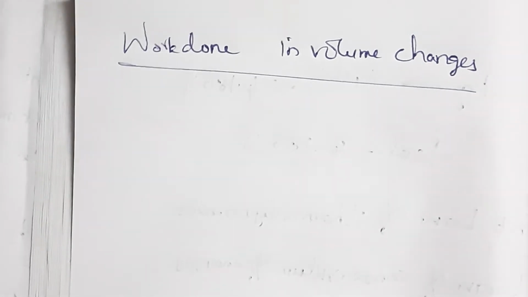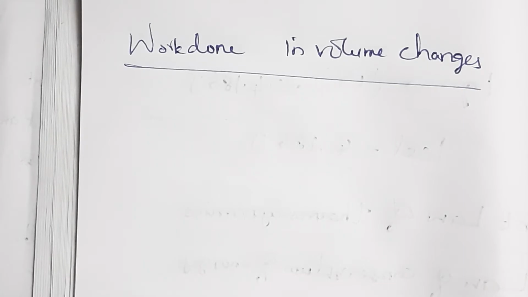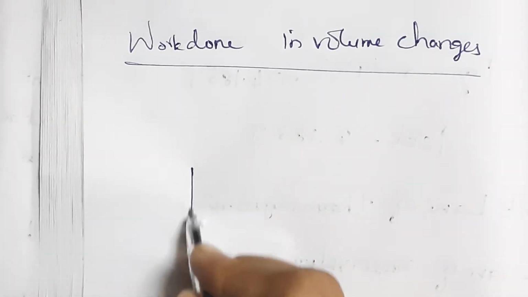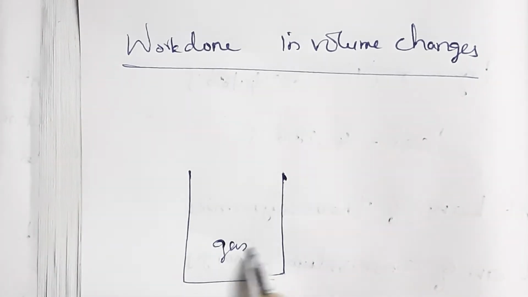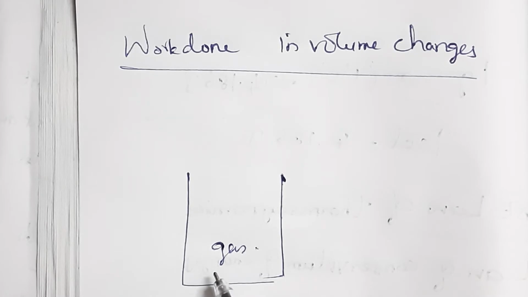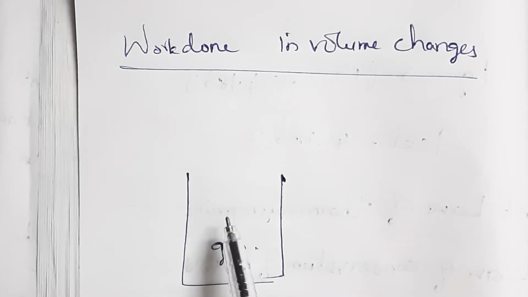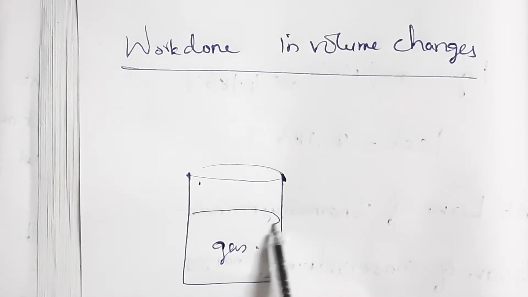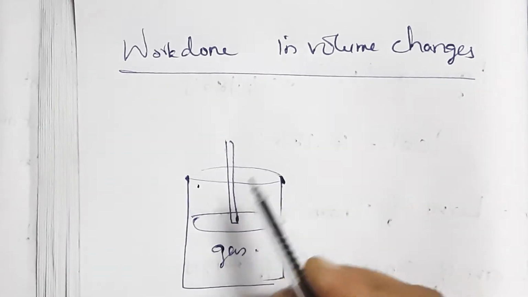Let's see the work done in volume changes. Consider a container which is filled with gas. A movable piston is placed in this cylindrical container.